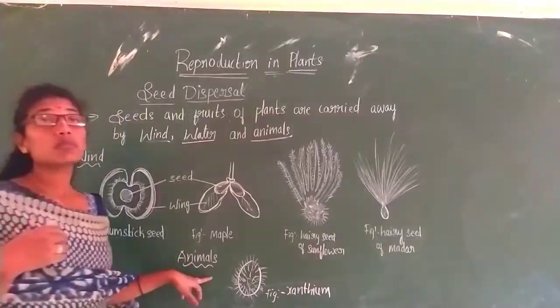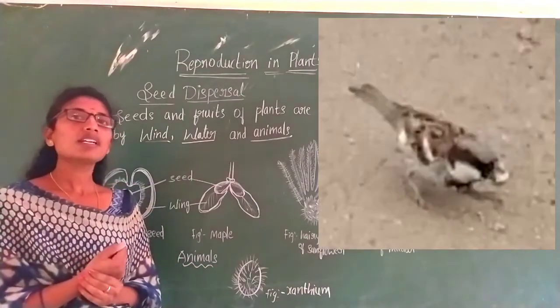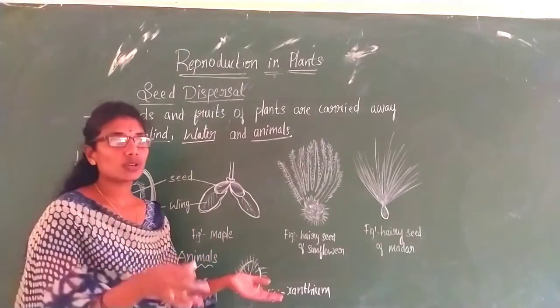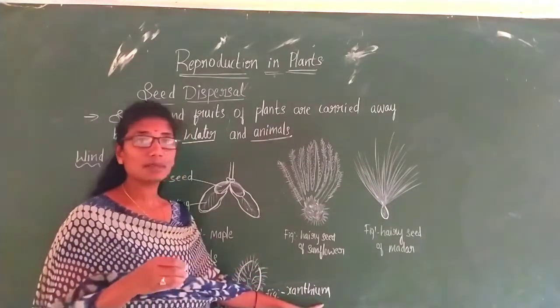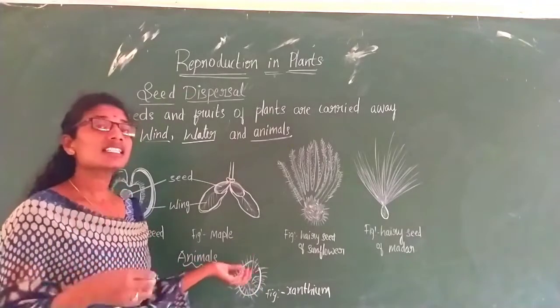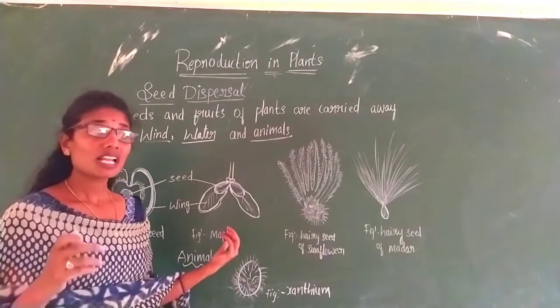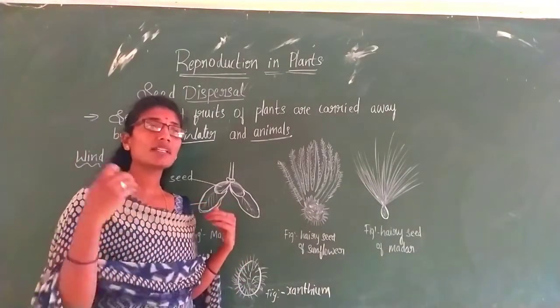So and most importantly by animals. So animals like birds and even we carry the seeds from one place to another place. For example, the seed like xanthium seeds. So when you walk around, they will stick onto your dress. Okay, and when you see, suddenly if you see, you will be throwing that seed in another place. So that you are also one of the means of seed dispersal. Not only that, when the animals feed on the grass and all, yes, their body will be attached by these seeds. Okay, and by means of these animals they will be carried out.